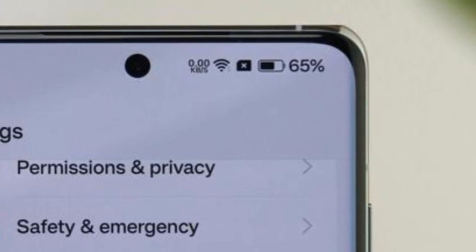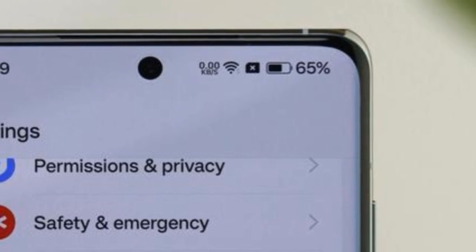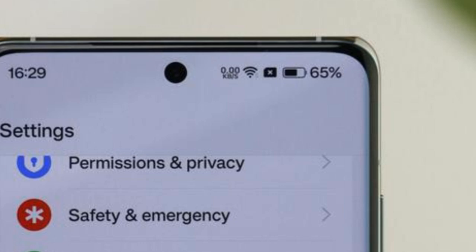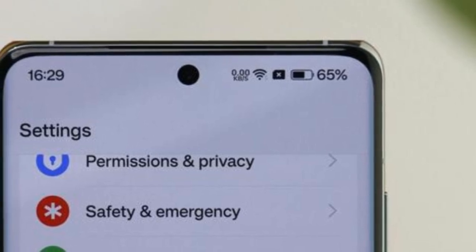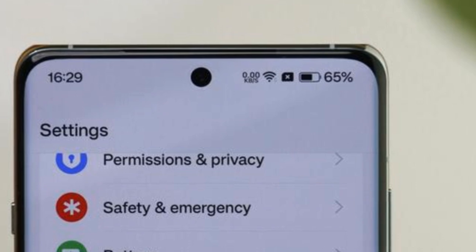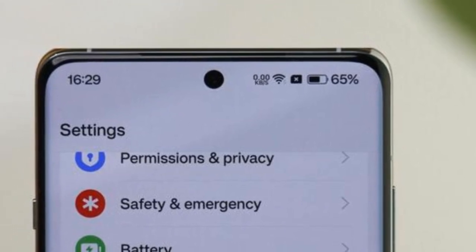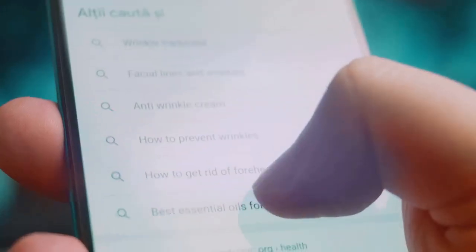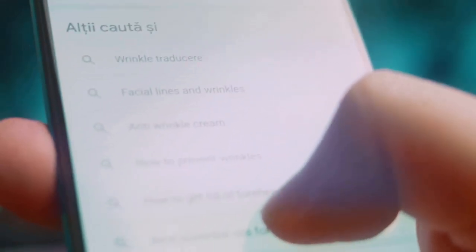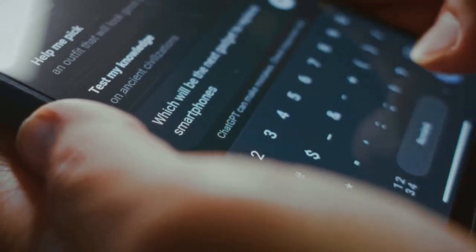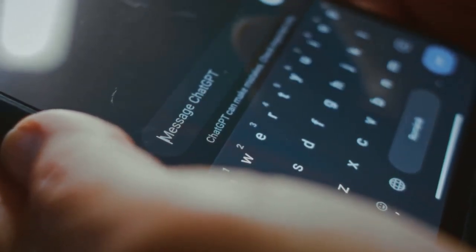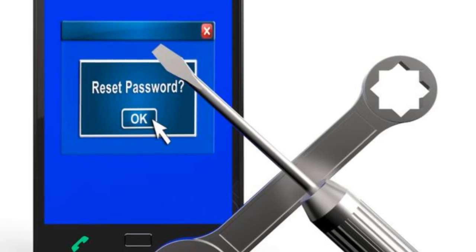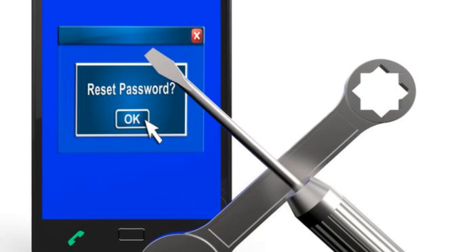Start by unlocking your phone and heading into the Settings app. Scroll down until you find the Google section. This is where all your account tools live. Tap on it, then look for the three dots in the top right corner of your screen. Tap those, and from the drop-down menu, select Help. This is your gateway to Google's support resources. Once you're in the Help section, use the search bar at the top. Type in How to recover your Google account or Gmail. This will bring up a list of articles and guides specifically designed to help you regain access to your account if you're locked out or having trouble signing in.